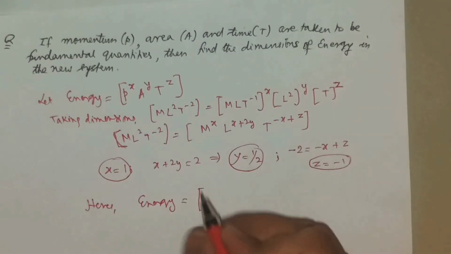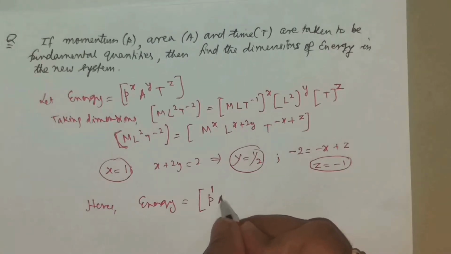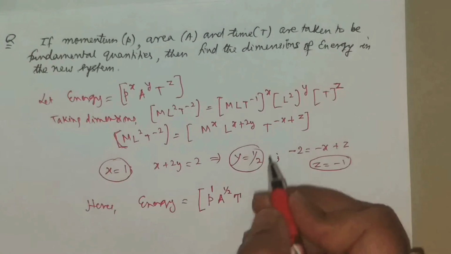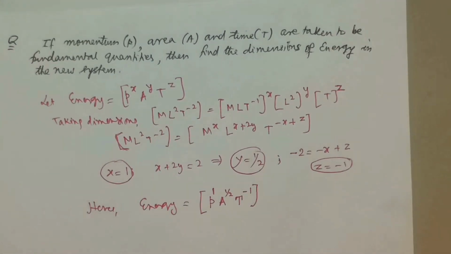Hence, they were asking for energy. So energy is P to the power x, then area A to the power y, y is half, and time to the power z, z is minus 1. This is the required dimension as we can understand from the given conditions. Let's check another question here.